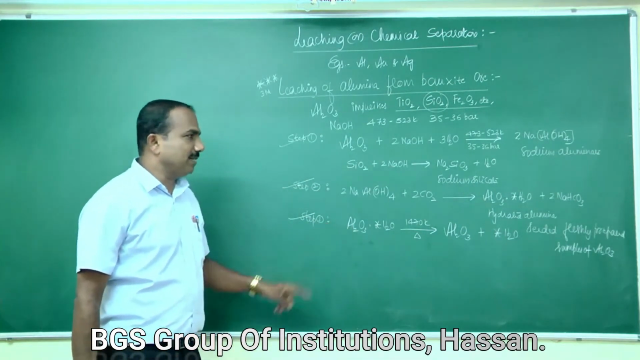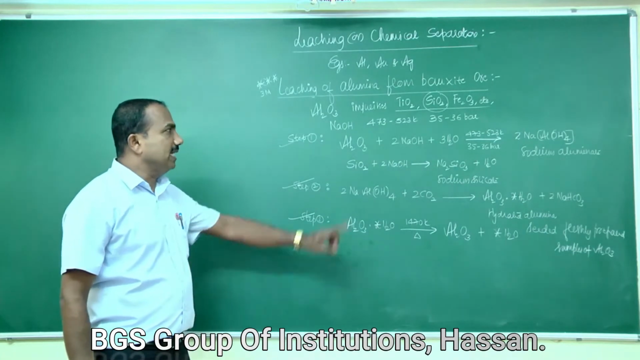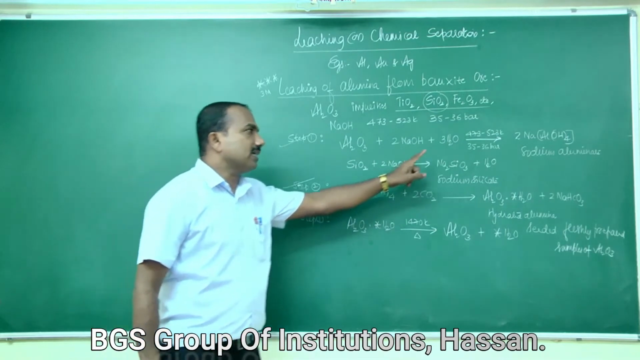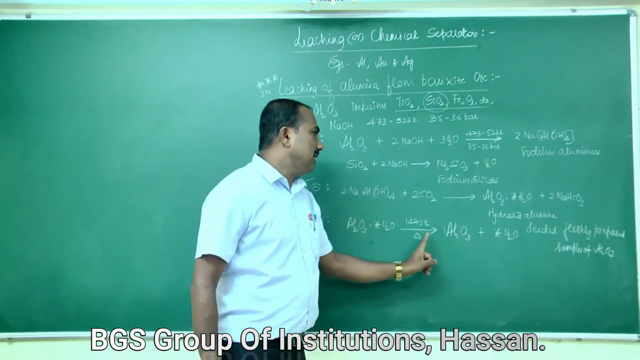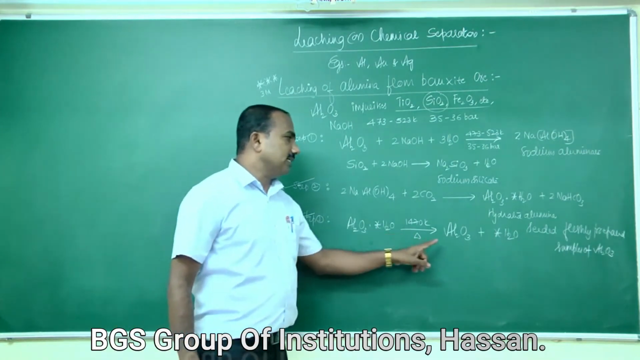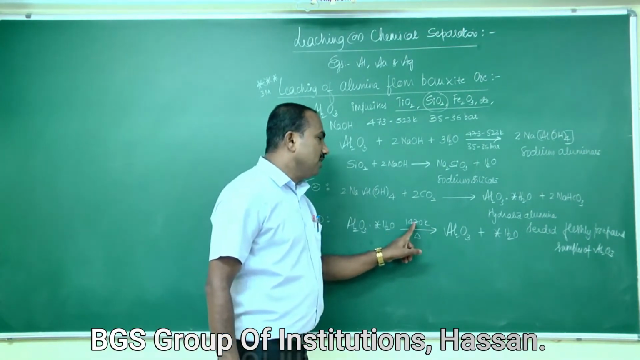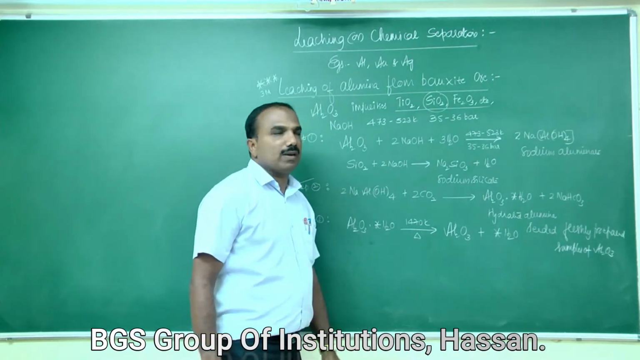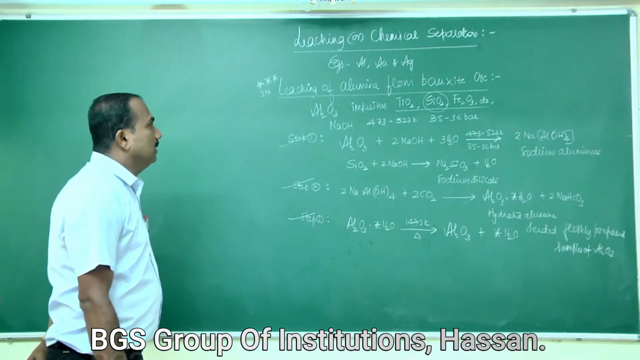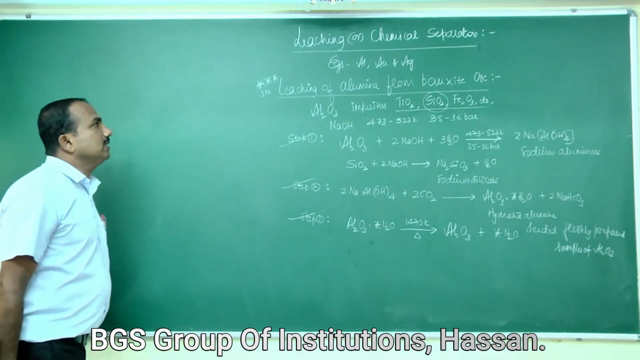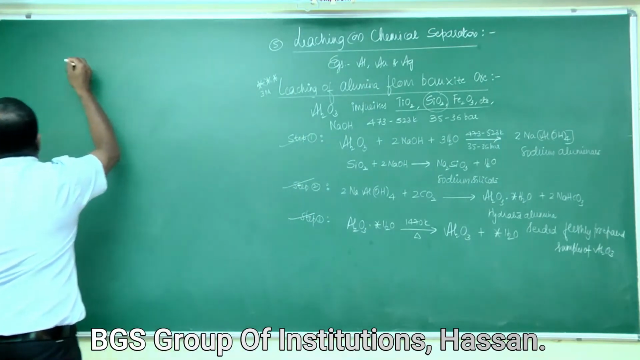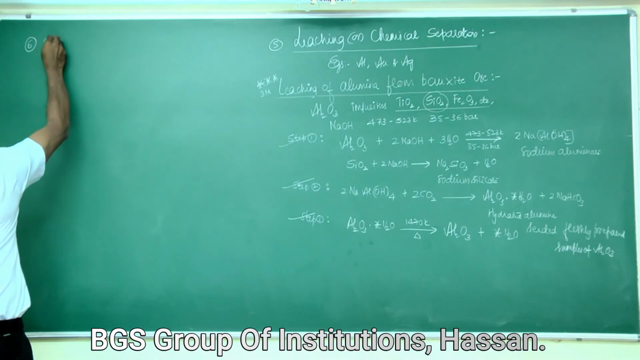If they ask in the examination to write the reactions taking place in the leaching of bauxite ore, you should write these equations with conditions: temperature, pressure, and the other temperature. Hydrated alumina gets dehydrated at a temperature of 1470 Kelvin. So this is about leaching of alumina from bauxite ore. Next is the fifth one, and then the sixth one.